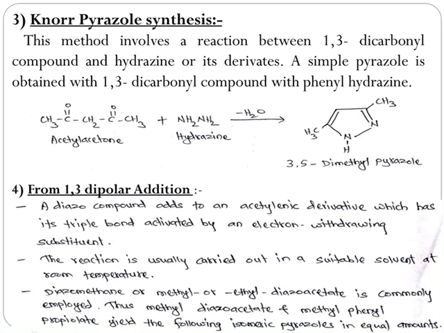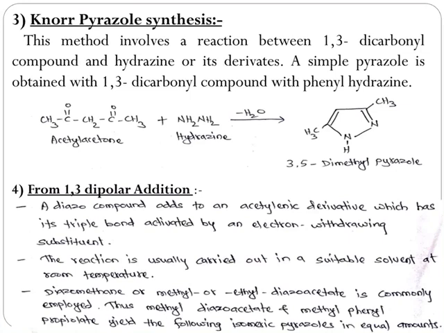A simple pyrazole is obtained with 1,3-dicarbonyl compound with phenyl hydrazine. Look at the reaction. Acetylacetone on reaction with hydrazine yields 3,5-dimethyl pyrazole with the loss of one water molecule. In this reaction, if we use phenyl hydrazine instead of hydrazine, then 3,5-dimethyl 1-phenyl pyrazole can be synthesized.